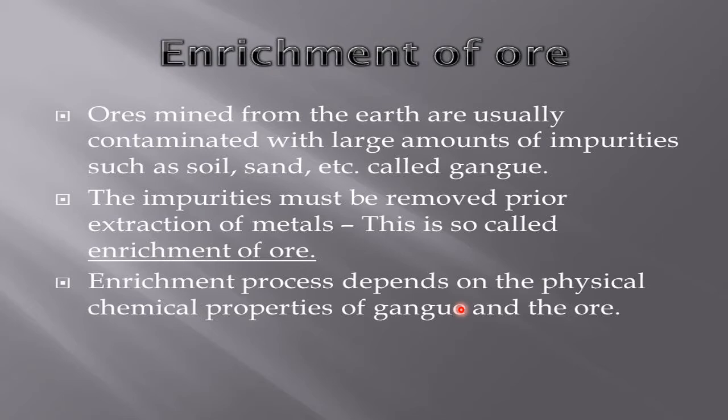So to improve the percentage of metal in a given ore, what do we have to do? Remove the impurity. See, from the earth's crust we take some 10 lorries, as I told in the previous class. In the 10 lorries, the percentage of the metal is very less. Therefore, you have to separate the clay, mud, all those earthen impurities. In general, they are called what? Gangue, or gong. So the more you remove the gangue or the impurities, automatically the percentage of the metal becomes more.